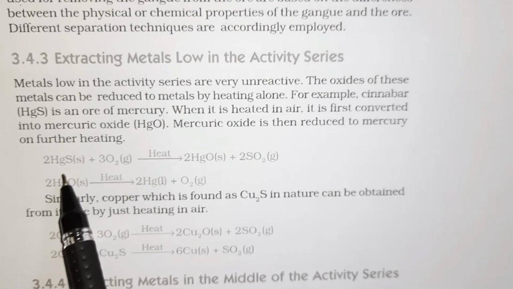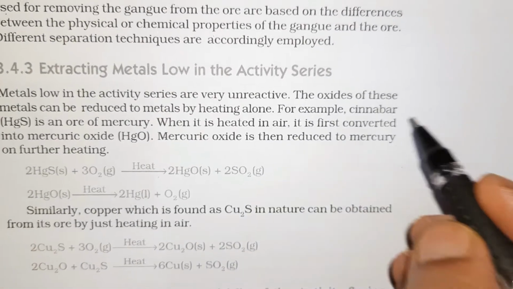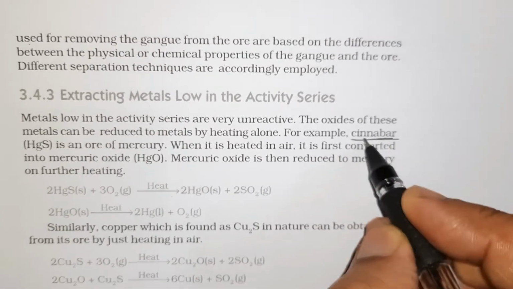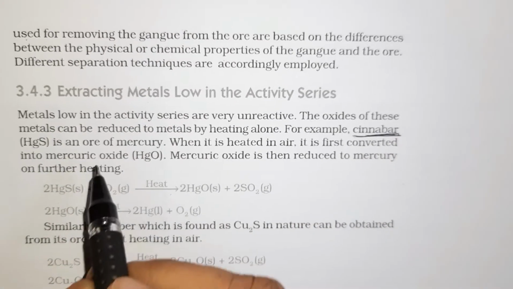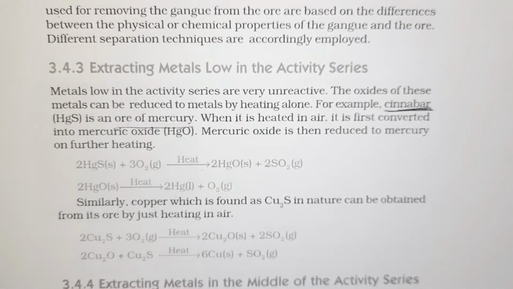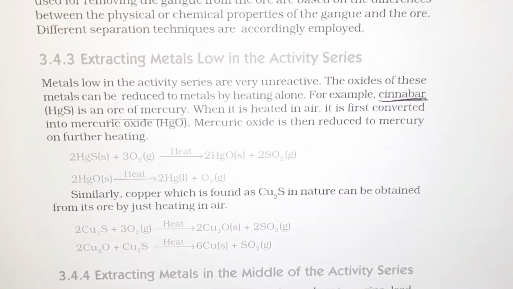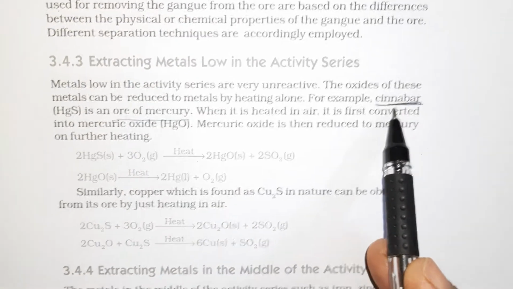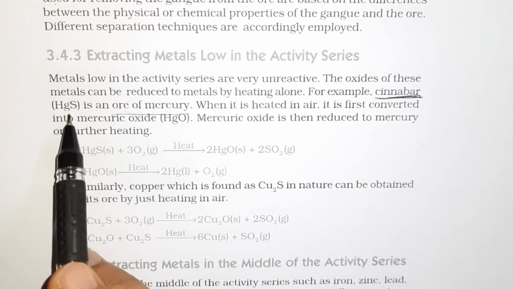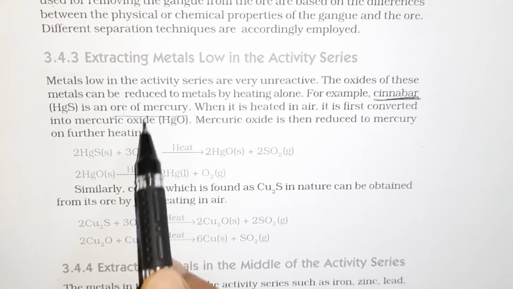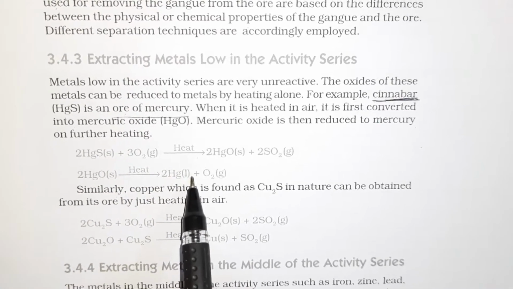is mercury sulfide. Right? This mercury sulfide has been given the name cinnabar. Cinnabar, it is an ore of mercury. Ore, as we already know, is found under the surface of the earth, from which the metal is extracted profitably, and therefore this cinnabar is nothing but HgS, right? So it is an ore of mercury. So we need to mug up these two reactions.